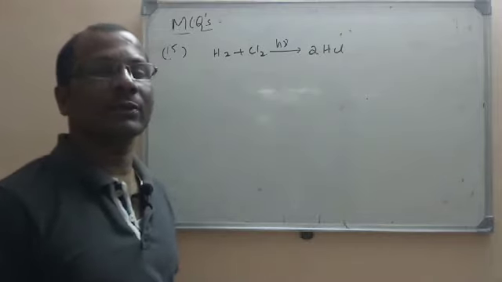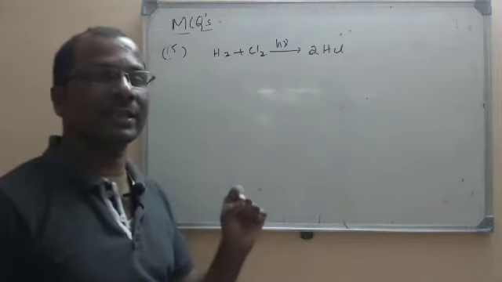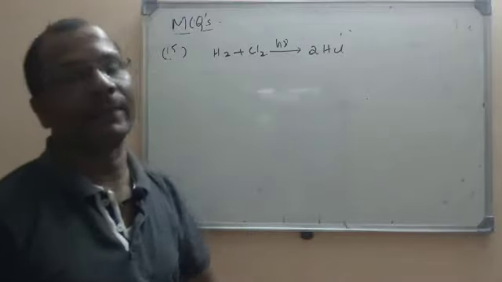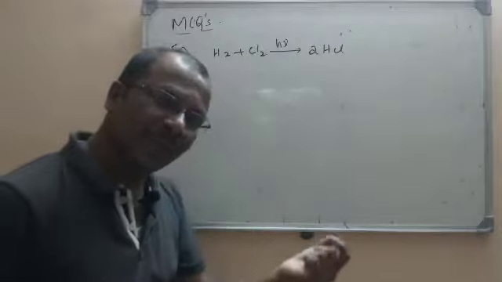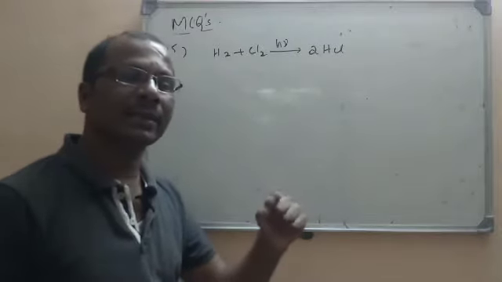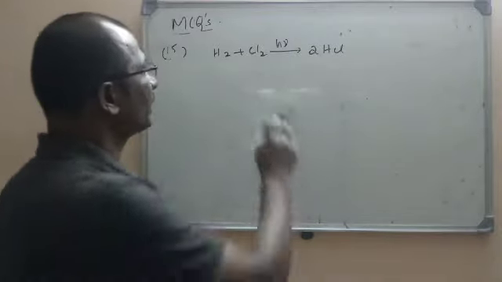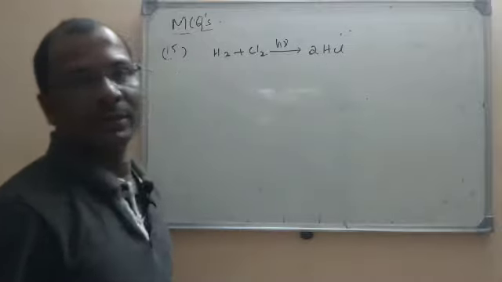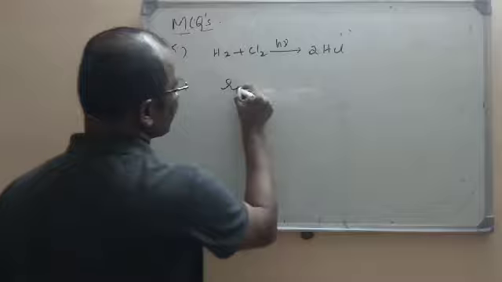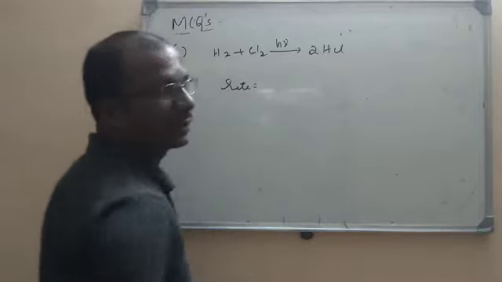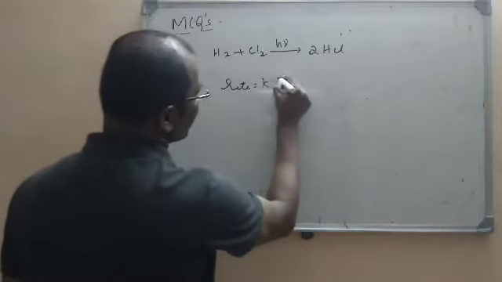Experimentally determined means that the rate expression is based on the experimental data. The rate expression is also written based on the reaction mechanism. Now here, it is a photochemical reaction. So in these reactions, the rate will not depend on the concentration of the reactant.